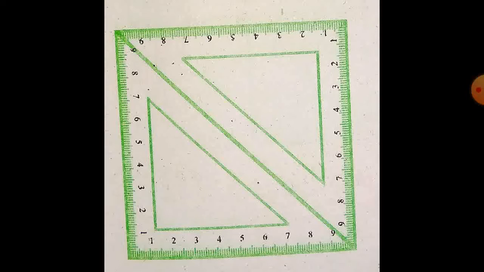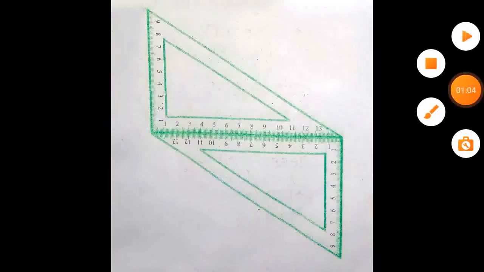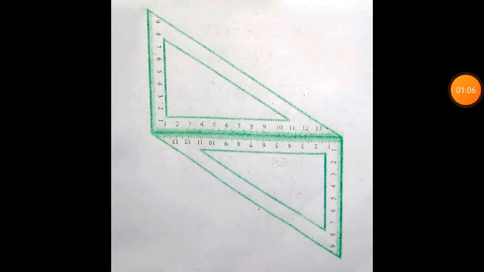It is a square as shown in the figure. Now you place the pair of 30, 60, 90 degree set squares in a different position. You get a parallelogram as shown in the figure. So the square, rectangle and parallelogram are all quadrilaterals, as we saw in this activity.